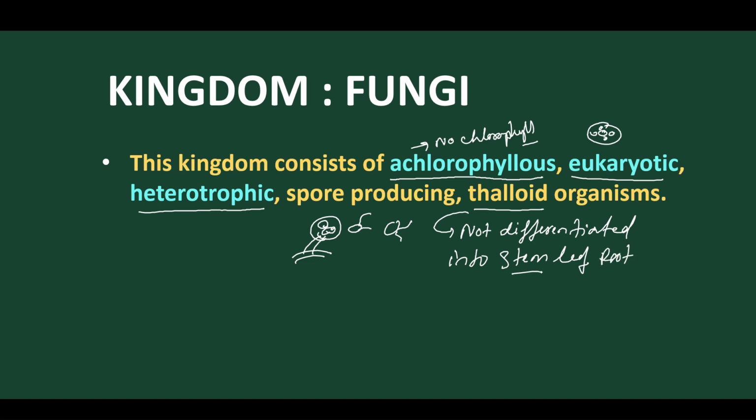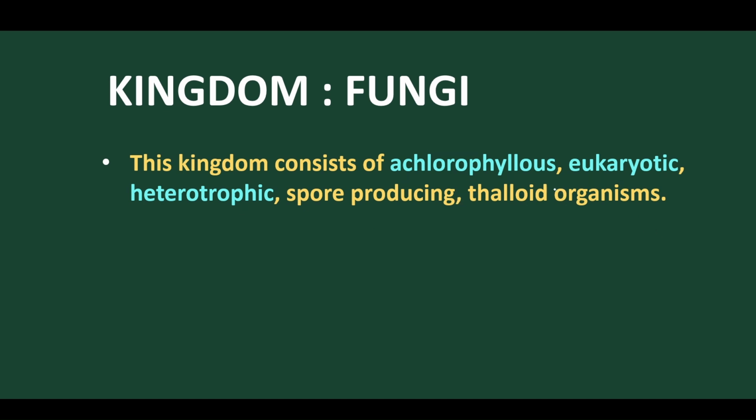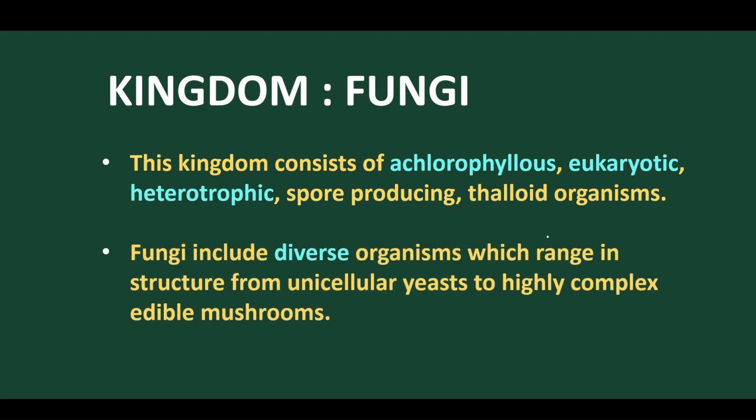If in any organism the plant body is not differentiated into stem, leaf and root, then it is called thalloid. So normally they don't have stem, they don't have leaf, they don't have root. So we call them thalloid organisms. Got it clear? Now let's move on.